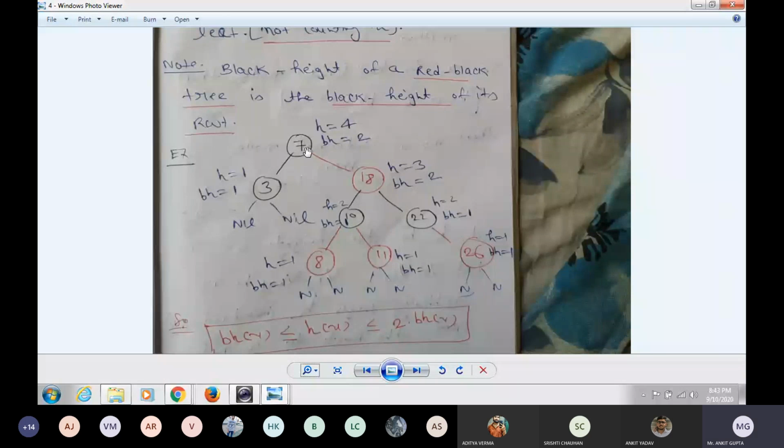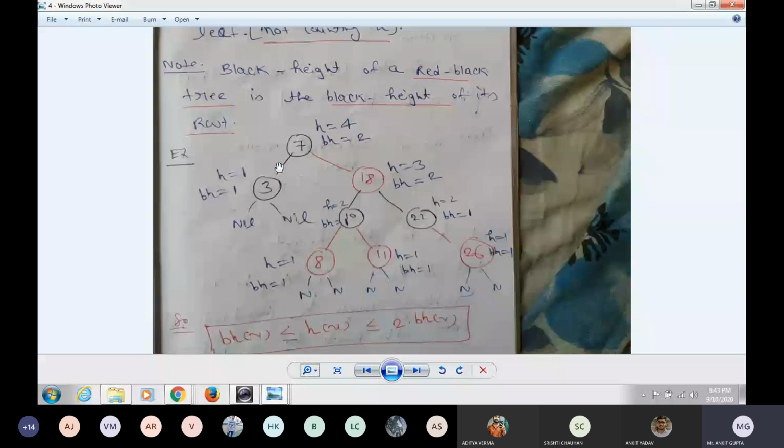Okay, so the black height of the tree means black height of the root node. You can consider any path, left side and right side, you will get the same number of black nodes, that is called black height.